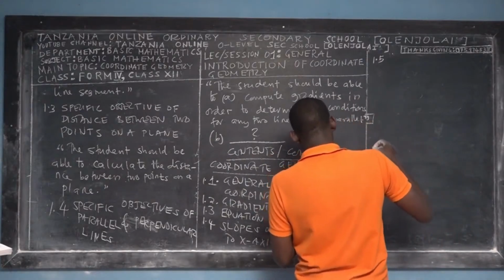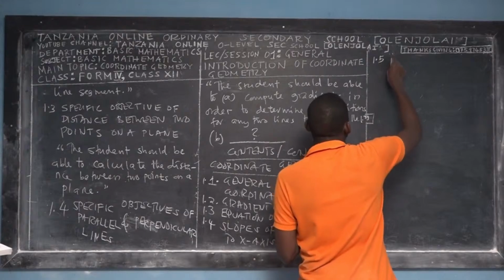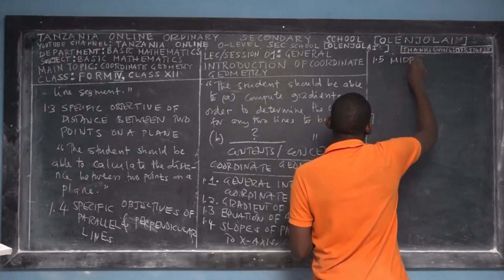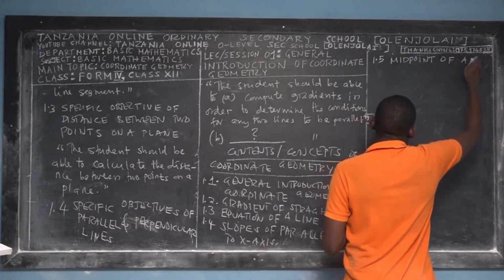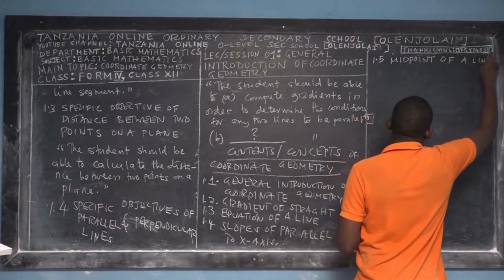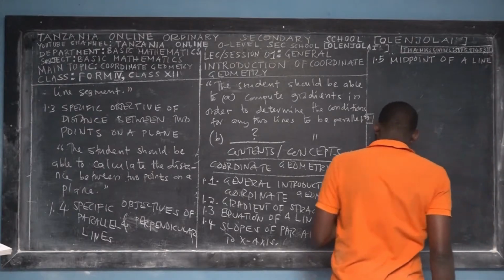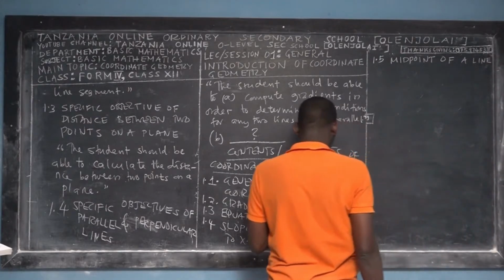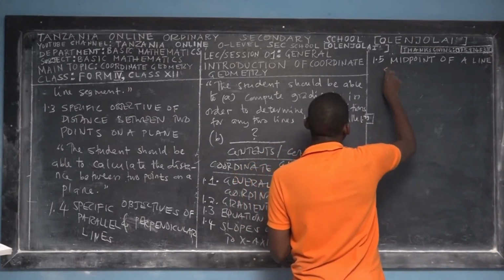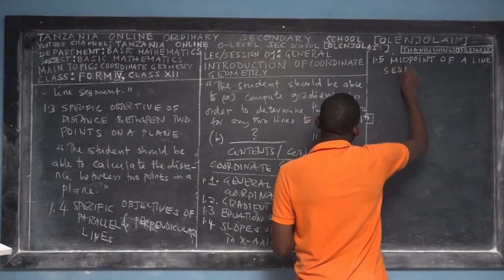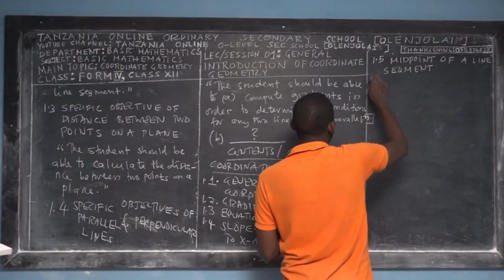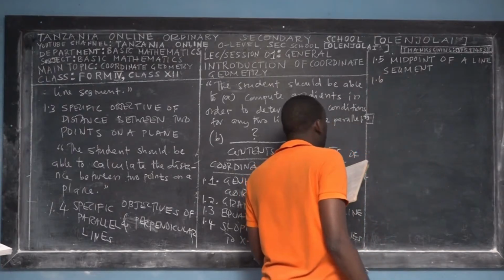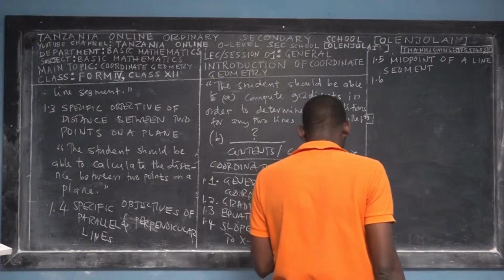Then midpoint of a line segment. That is 1.5, midpoints of a line segment.